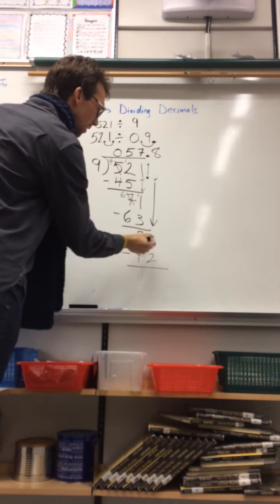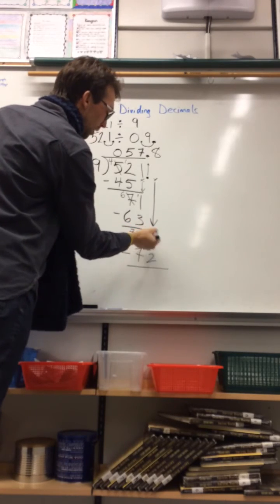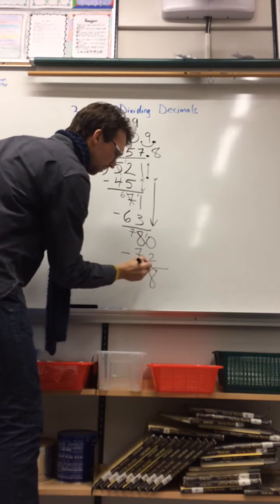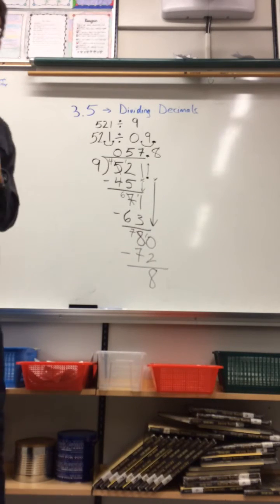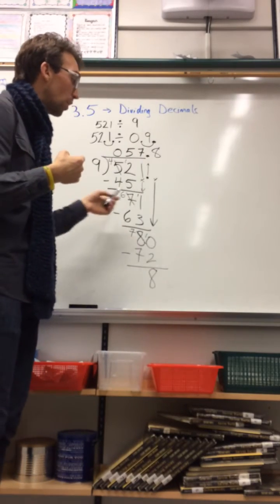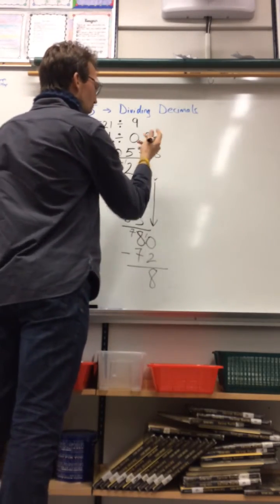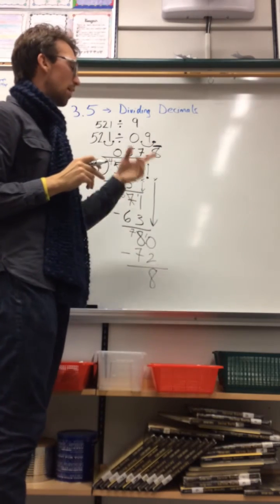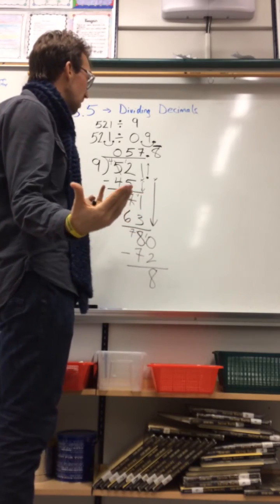I subtract, cannot take 2 away from 0, so I borrow from the 8, turning it into 70, and putting a 1 over here, making it 10. Taking 2 away from 10 is easy, I know that's 8. And 7 minus 7 is 0. Now, just like earlier today, we talked about recognizing these patterns and noticing, hey, my remainder is always going to be 8 over and over. So that's a repeating decimal. So I know in order to show a repeating decimal that I'm going to put this beautiful line above the 8. That line above the 8 shows that that 8 will repeat forever, and I'm basically done.